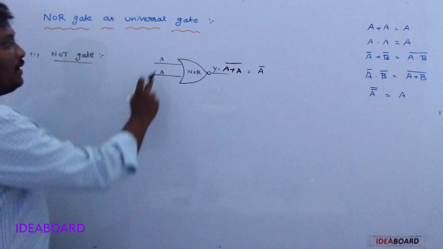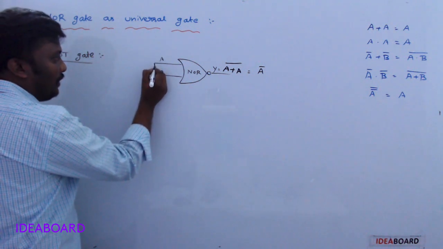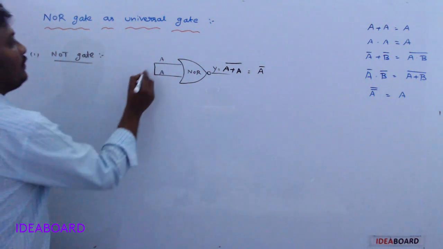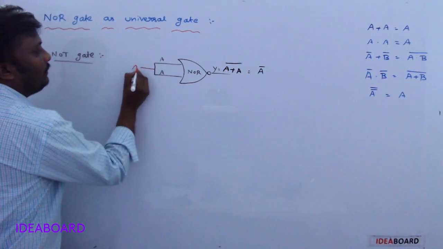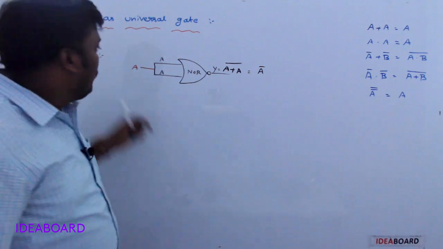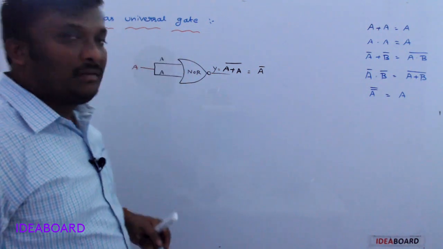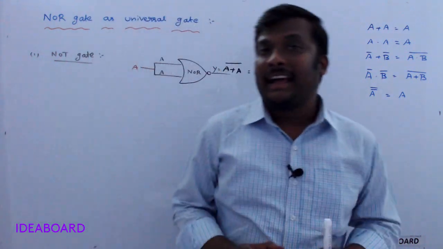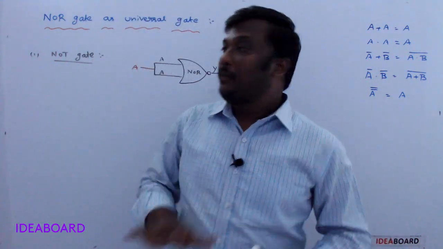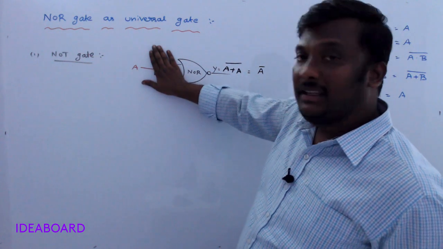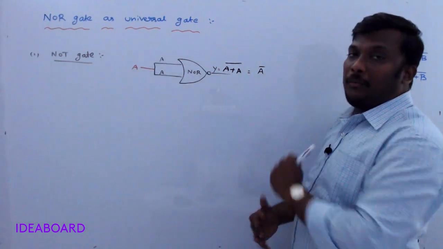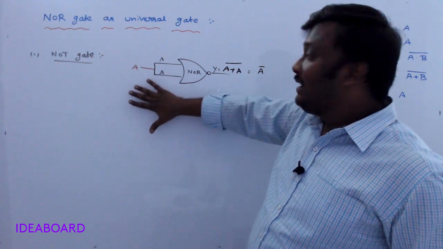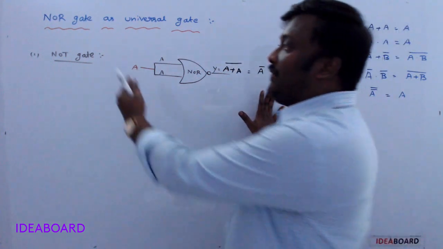What are the inputs? Both are A. So if you connect these two together as a single input A, A is given two times, and you can get A bar. What is a NOT gate? A NOT gate has a single input and a single output. See here, the input is single and the output is also single. Whatever input you take, it makes the complement of that. That is the function of the NOT gate.